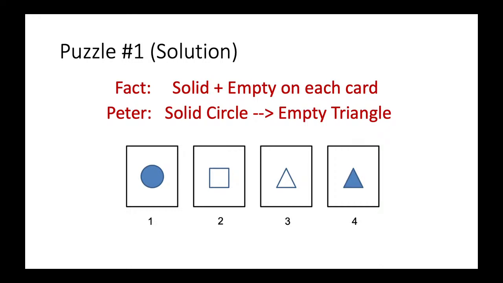And whether it is an empty triangle or not, it doesn't matter to Peter's claim. So card 4 should not be turned over. In summary, for this particular puzzle, the minimum number of cards that you want to turn is 2, and they are card 1 and card 2. Okay, so this is puzzle number 1.